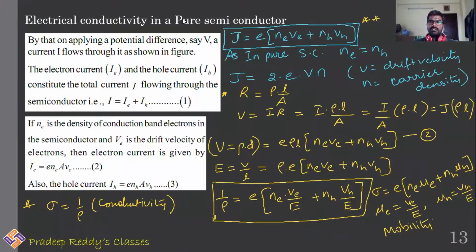So all these equations you need to keep in your mind. You need to practice this derivation once or twice so that you can remember all these equations which are helpful in solving problems.